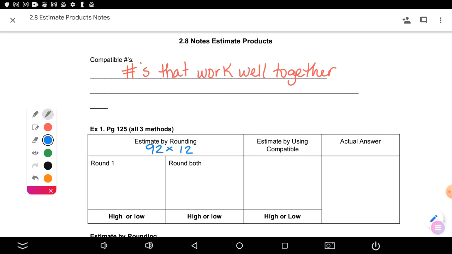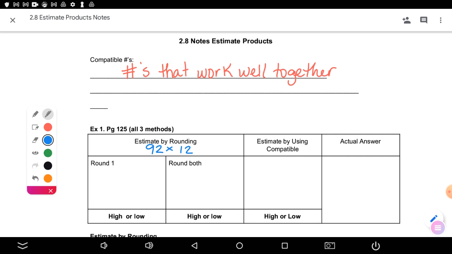So when we're rounding, we can change one number or both numbers. Which way do you think would give us the more accurate estimate? Lena? Like 90 times 10. So the question was, if we change one number or both numbers, which one would give us the more accurate estimate? If we change just one or if we change both? Change just one. Yeah, if we change just one number, our estimate should be closer to the actual value, and that's our goal, to get as close to the actual as possible in an easy way.